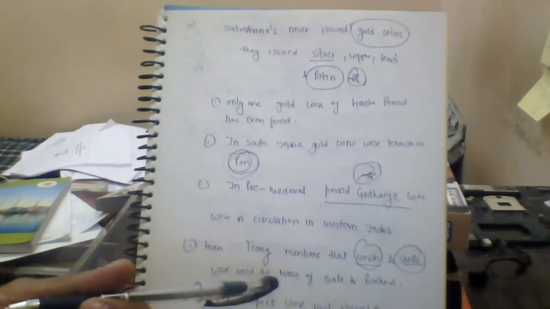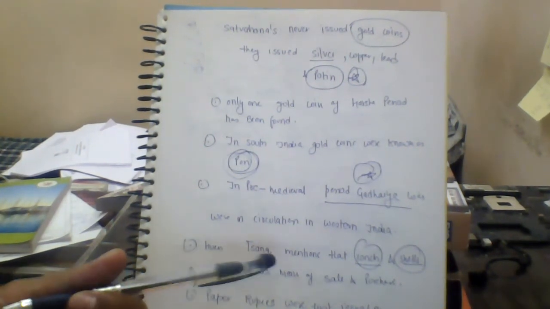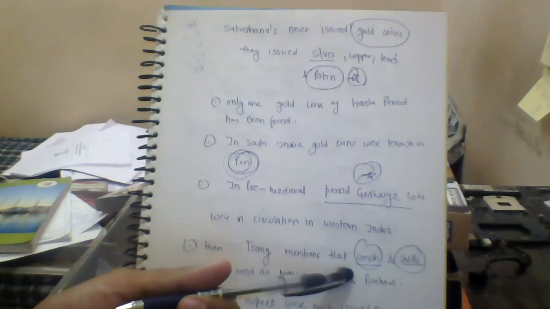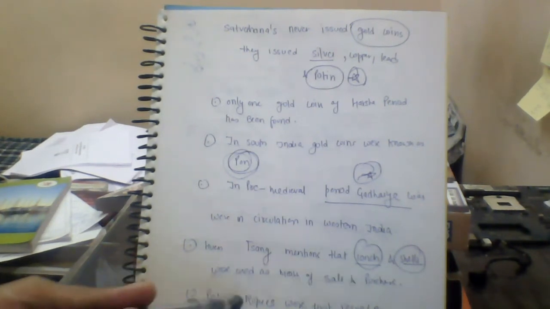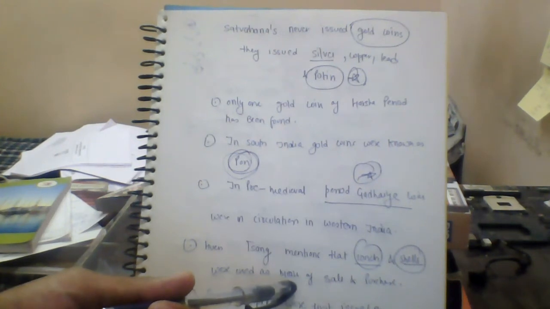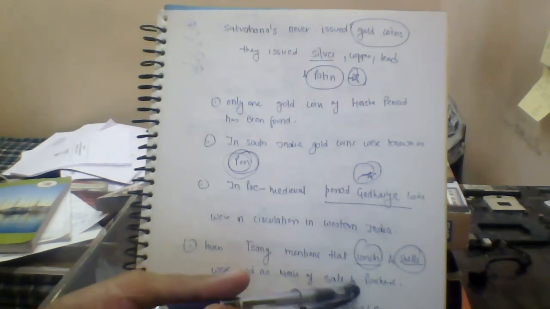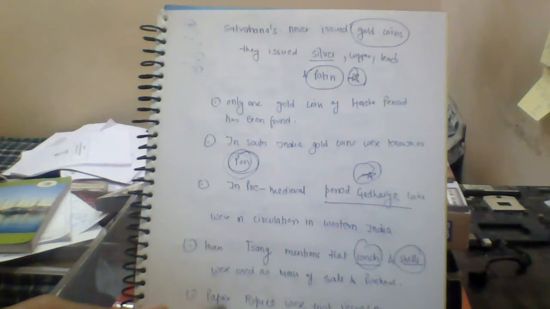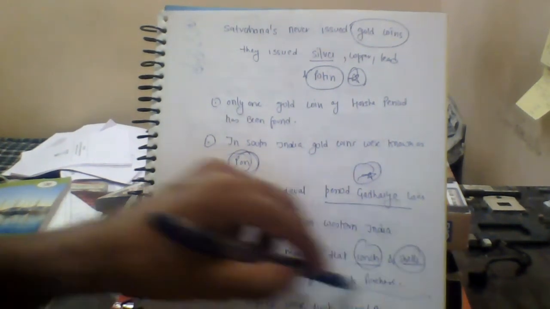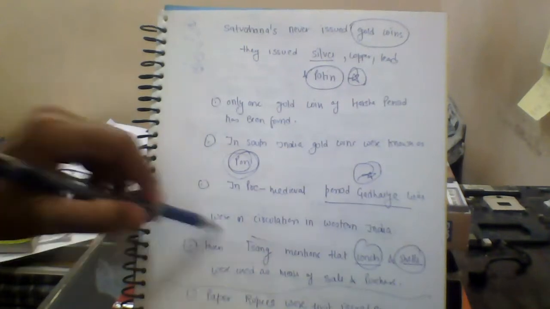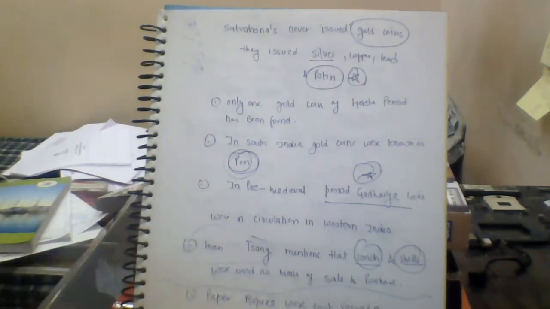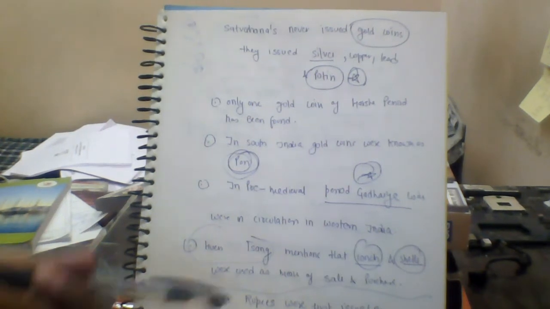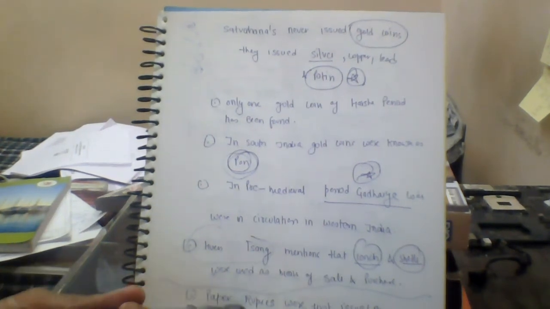Huen Tsang, who was a Chinese visitor, mentioned that shells were used as the means of sale and purchase. And the last thing is the paper rupee.